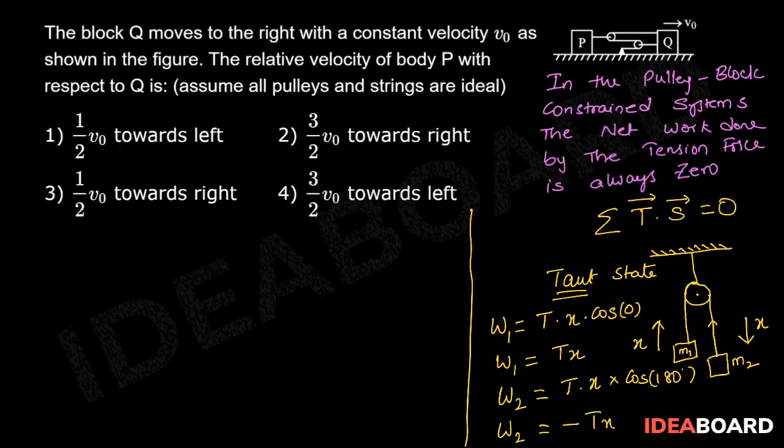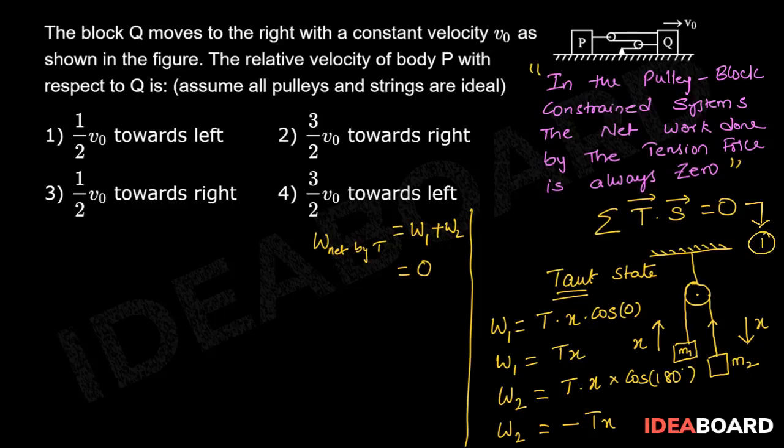Therefore, the total work done by tension on the system is W1 plus W2, which is equal to 0. So the above said statement is justified by this example. That is, in the pulley block constrained systems, the net work done by the tension force is always 0. Let us suppose this equation as 1.